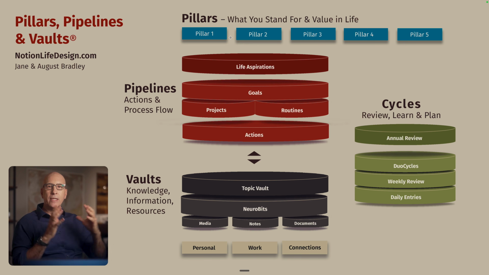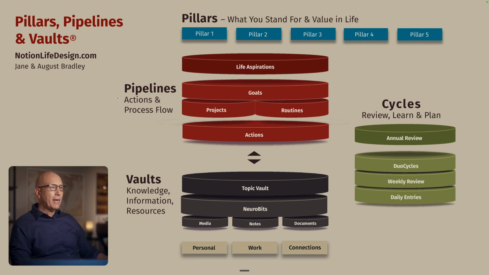And the value of boiling this down to a very precise, concise expression is that you can revisit it frequently. You can memorize it, always know it, and these will guide all the major decisions in your life. One of the biggest decisions in your life is what you set your life aspirations to be, which is the next tier. So pillars are up here and they define your North Star.